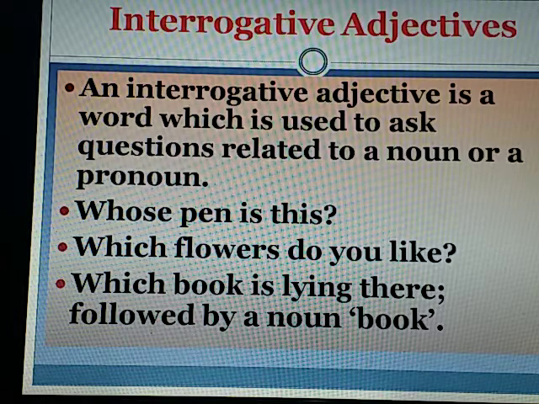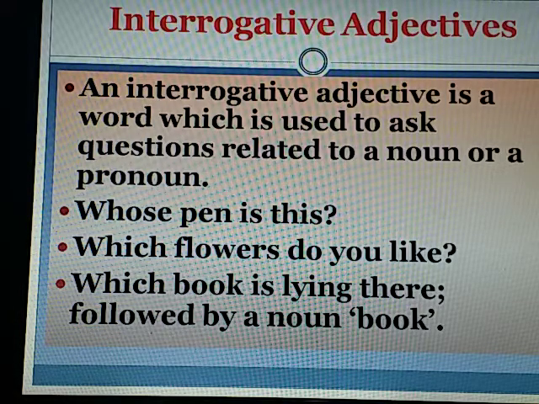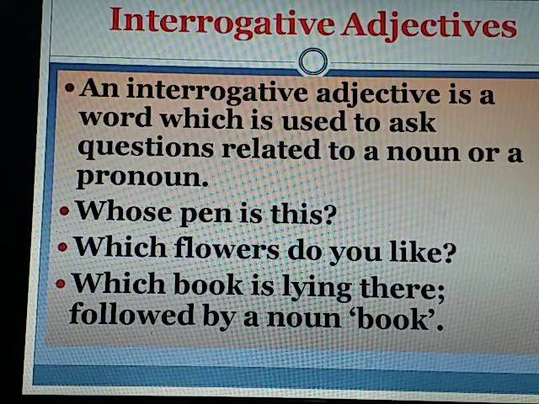What and which are used as interrogative pronouns and interrogative adjectives. When what or which is followed by a verb, it is called an interrogative pronoun. And when what and which are followed by nouns, then they are called interrogative adjectives.